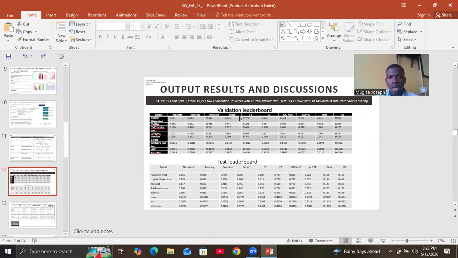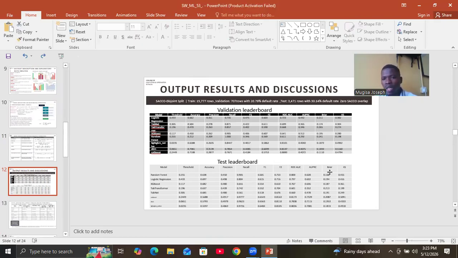So to look at our output results, we did a split by institution to avoid the leakage that we talked about, the institutional leakage we talked about later. And then we did validation in order to do hyperparameter tuning and threshold determination, because we cannot set our rules basing on the final exams. But when focused on the test set here, we had various metrics to help us carry out evaluation.